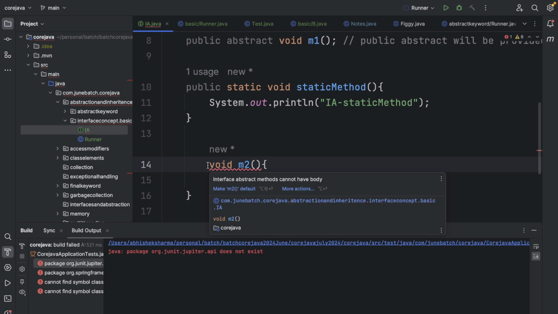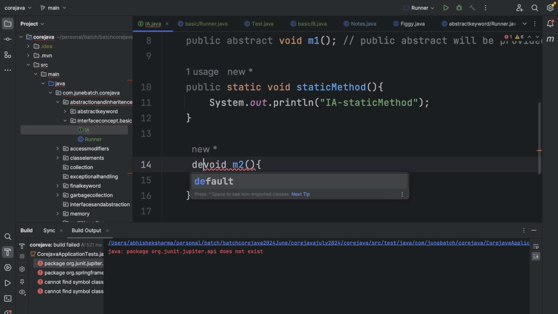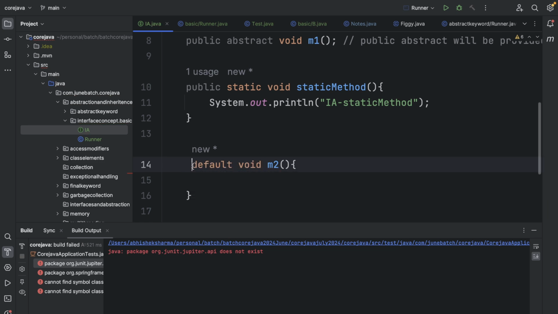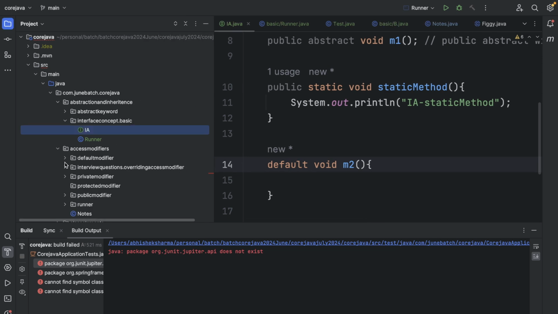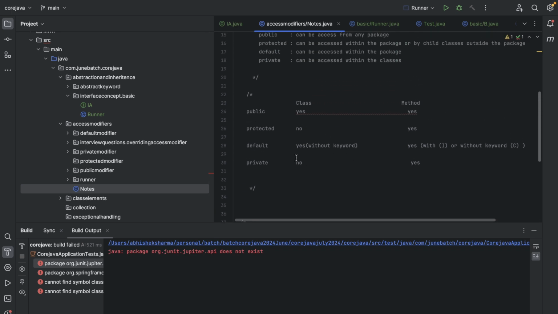But how we can make sure that it is allowed is that we write default over here, in the access modifier also. I have said default with methods, with interface, right?